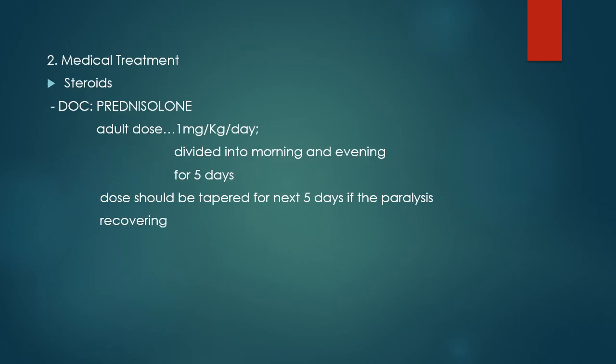Medical treatment. It includes steroids, the drug of choice being prednisolone. Adult dose 1 milligram per kg per day, dividing into morning and evening doses for 5 days. Dose should be tapered for the next 5 days if there is improvement in the patient and the paralysis is recovering. If there is no recovery or improvement, the dose should be continued for the next 10 days and then tapered for the next 5 days. So in total 20 days.